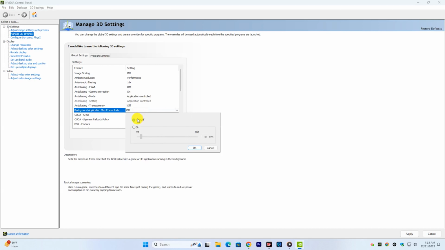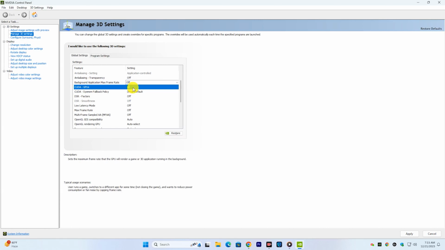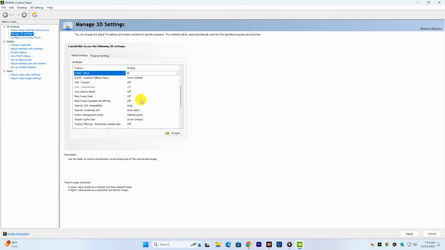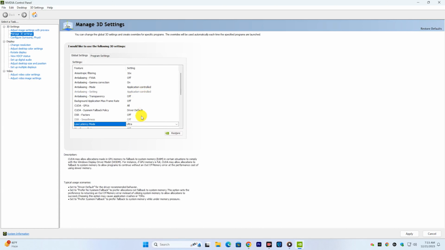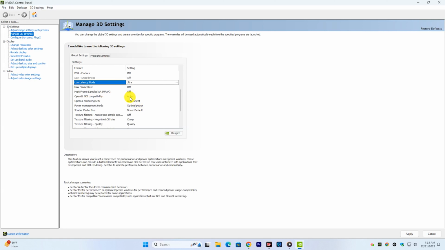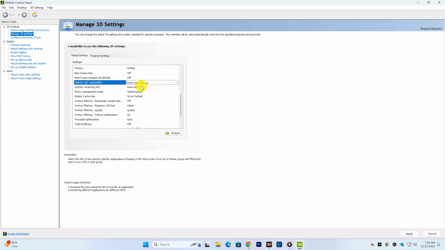Background application max frame rate, turn this off. CUDA, GPUs, set this to all. Low latency mode, turn this on and make it ultra. OpenGL GDI compatibility, set it to prefer performance.